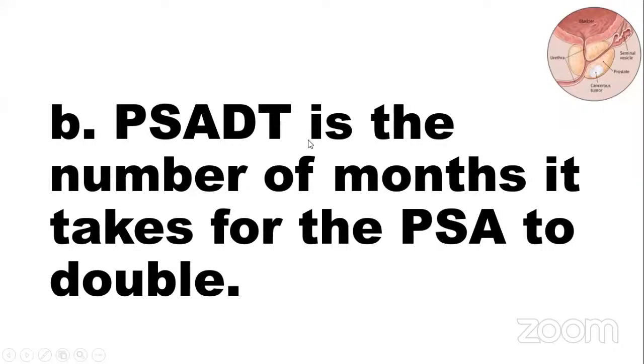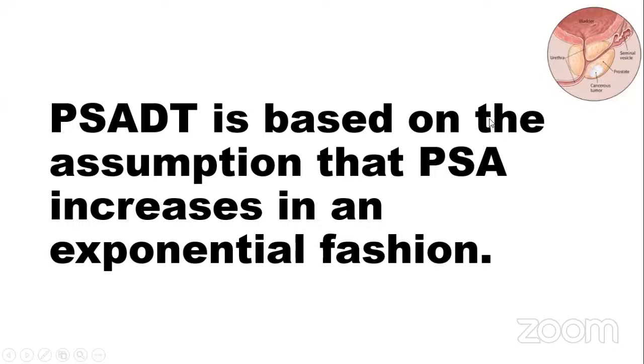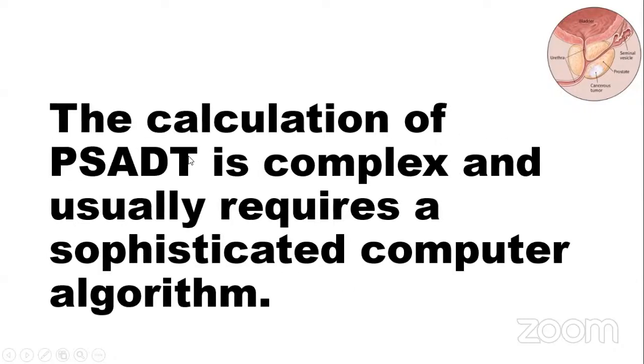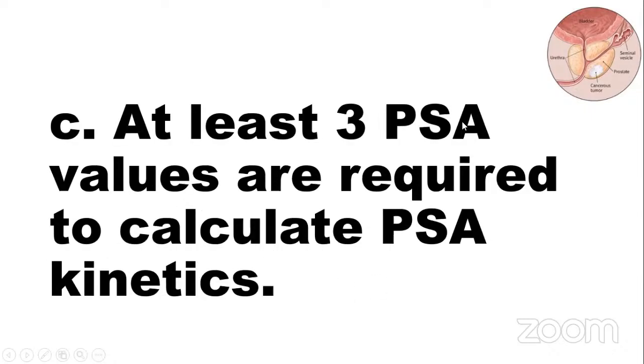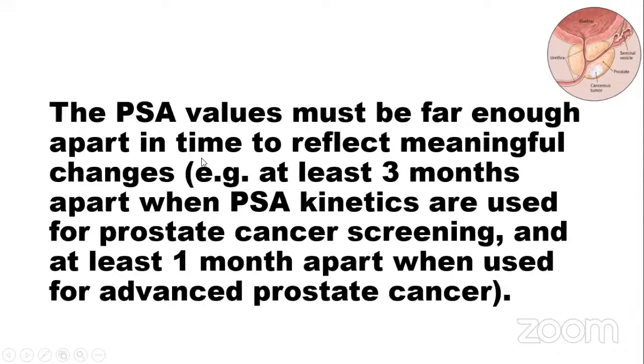The PSA doubling time is the number of months it takes for PSA to double. PSA doubling time is based on the assumption that the PSA increases in an exponential fashion. The calculation of the PSA doubling time is complex and usually requires sophisticated computer algorithms. At least 3 PSA values are required to calculate PSA kinetics.